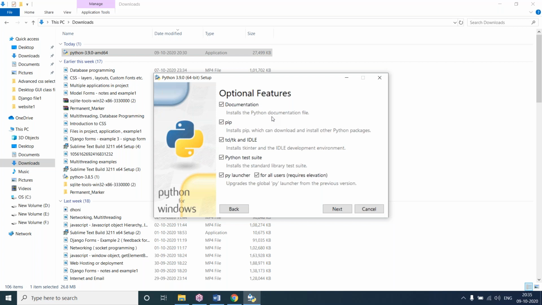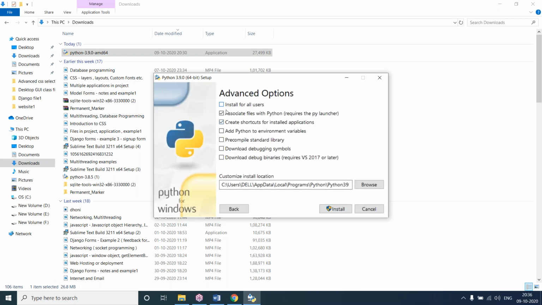It will also install IDLE, the integrated development and learning environment, used to write and run Python programs. A Python test suite is also installed. PyLauncher is installed, which is used to execute Python commands. Sometimes we'll use PyLauncher also, and this option is selected.